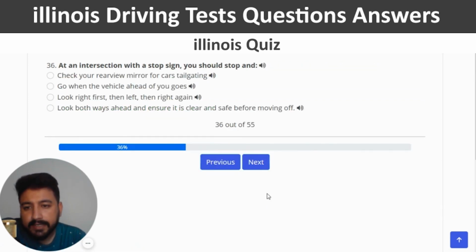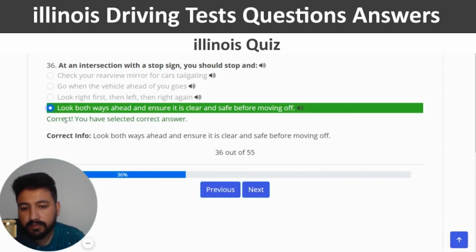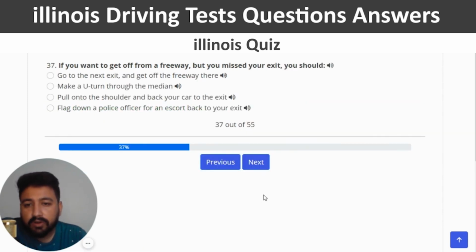Next. At an intersection with a stop sign, you should stop, and it seems like the last option is the right one. Look both ways ahead and ensure it is clear and safe before moving off. So I'm going to click on the last option. Next. If you want to get off from a freeway but you missed your exit, you should go to the next exit and get off the freeway there, right?